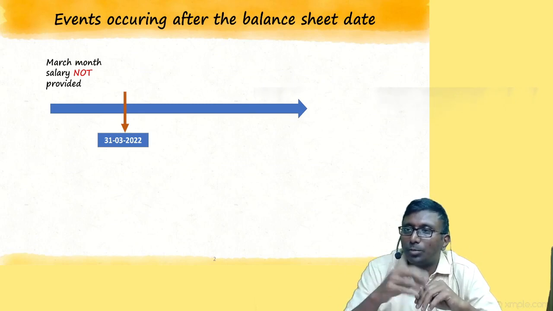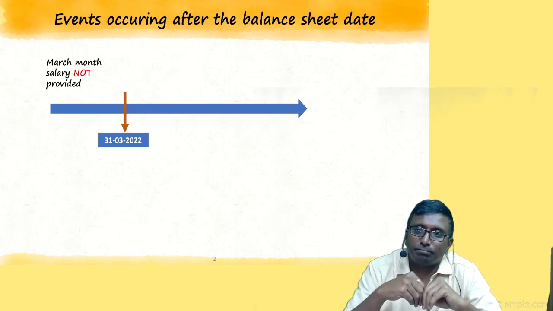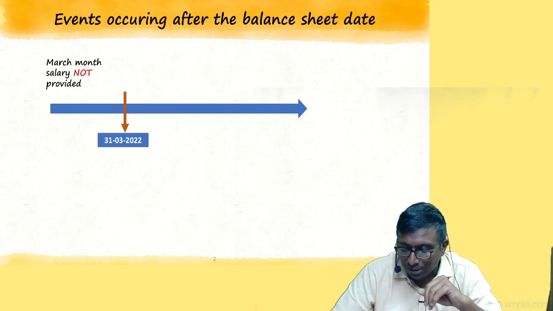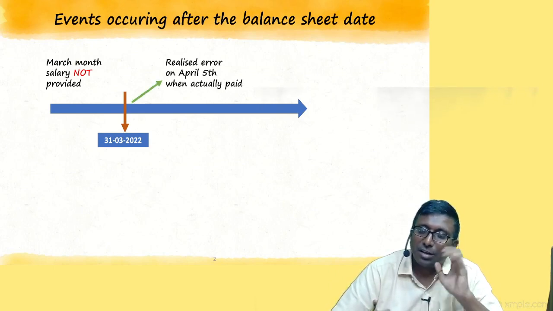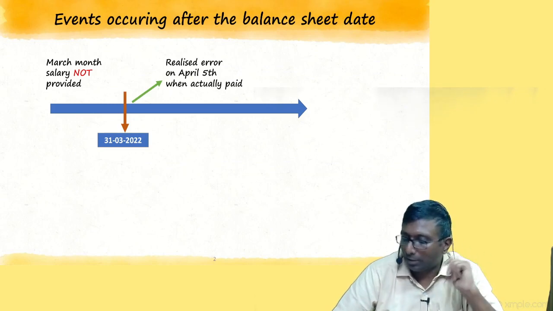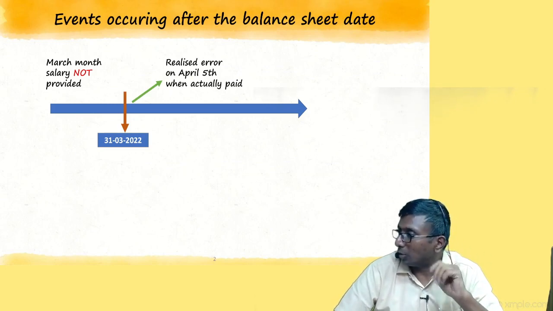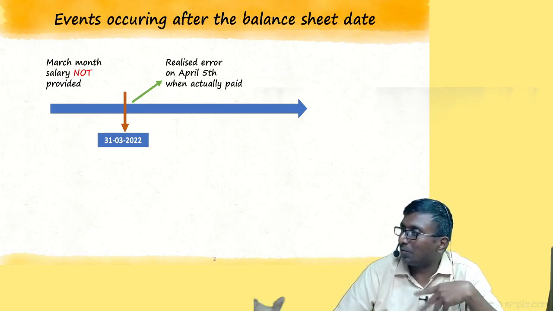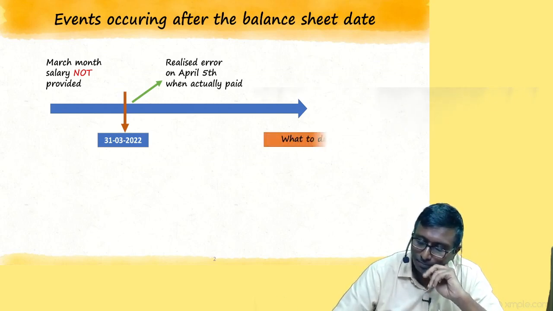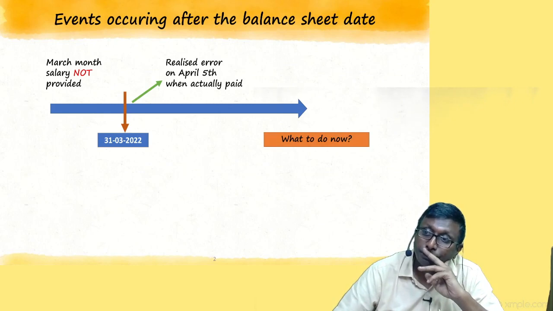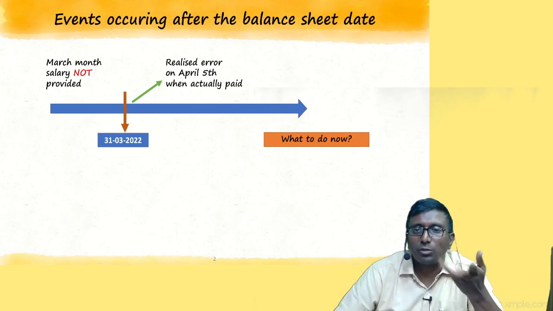But our accountant forgot. Obviously he forgot that day. He realized that there is an error on April 5th when making the payment. Are you getting my point? The realization happened on April 5th. Now, what should I do? Tell me, how should I handle this situation? Even if you feel it is a silly answer, tell me first.